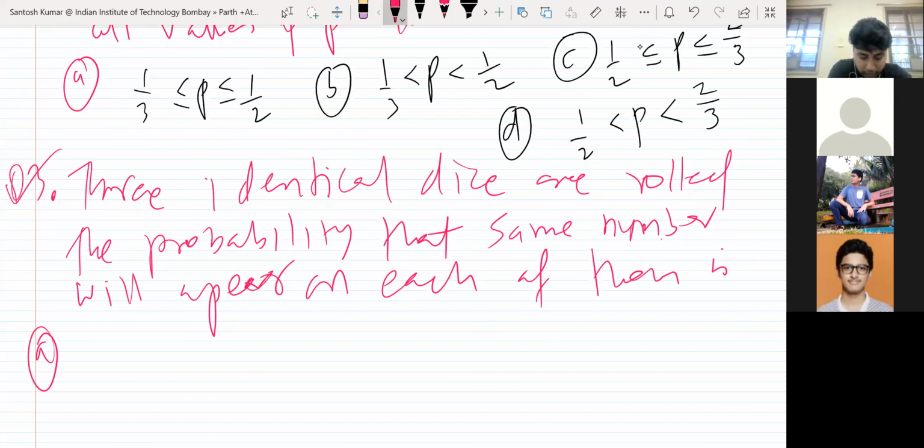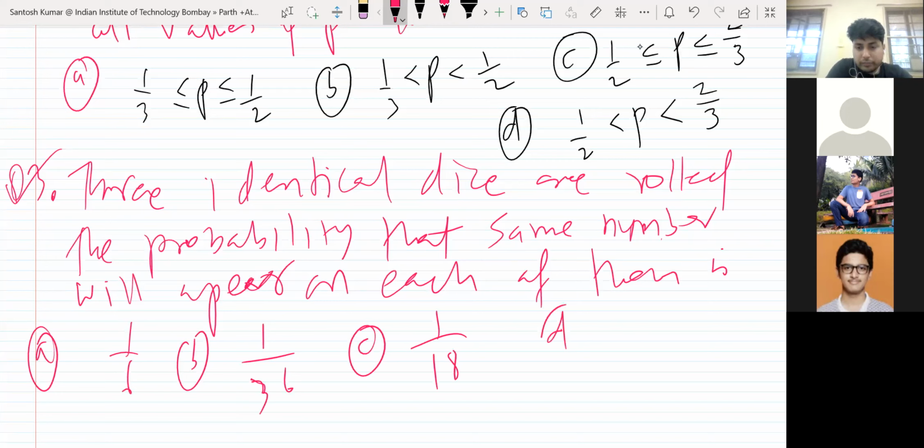Option A, 1/6, option B, 1/36. This is easier, I think. Option C, 1/18, and D, 3/28.